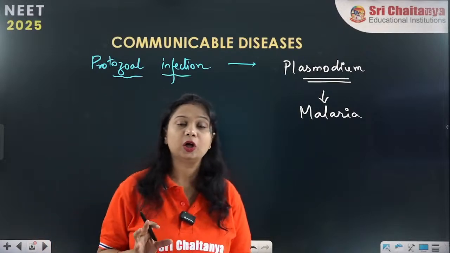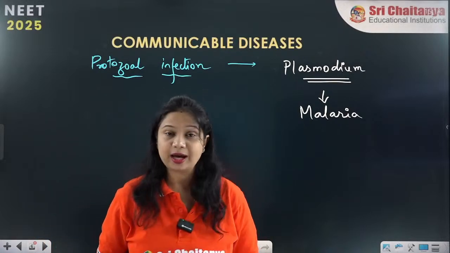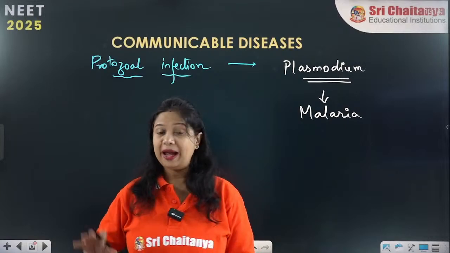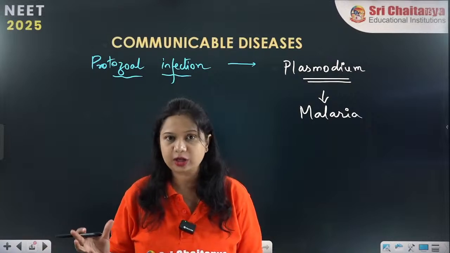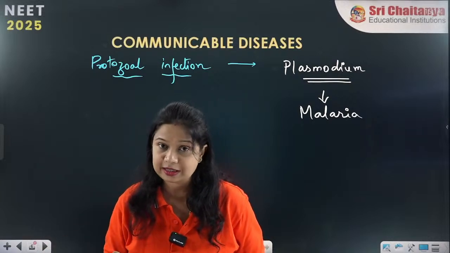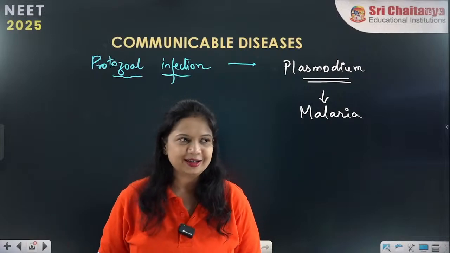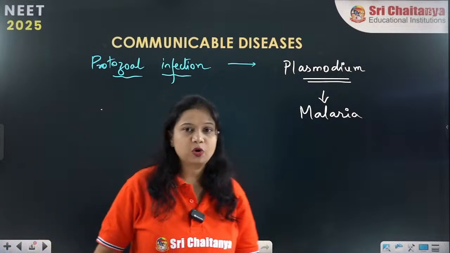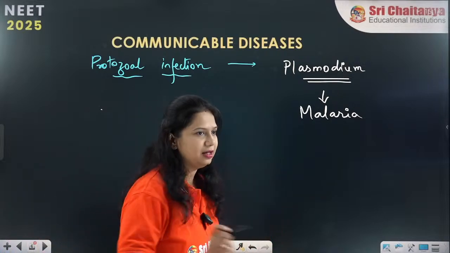Protozoa are eukaryotic unicellular organisms belonging to the kingdom Protista. Like bacteria belong to the kingdom Monera, similarly protozoans belong to the kingdom Protista. Fungi belong to the kingdom Fungi. And now the protozoal infections, plasmodium and malaria, are present.